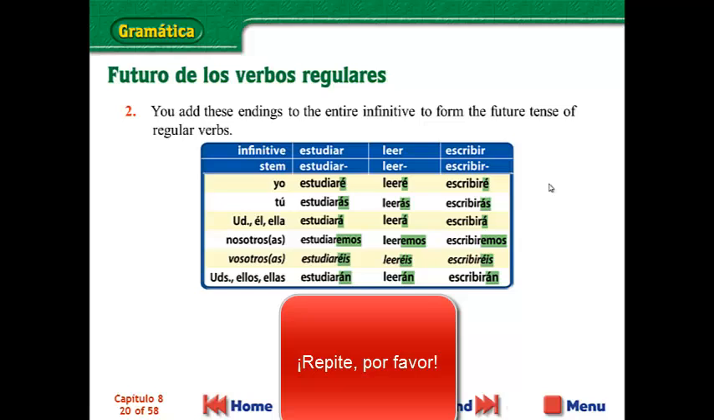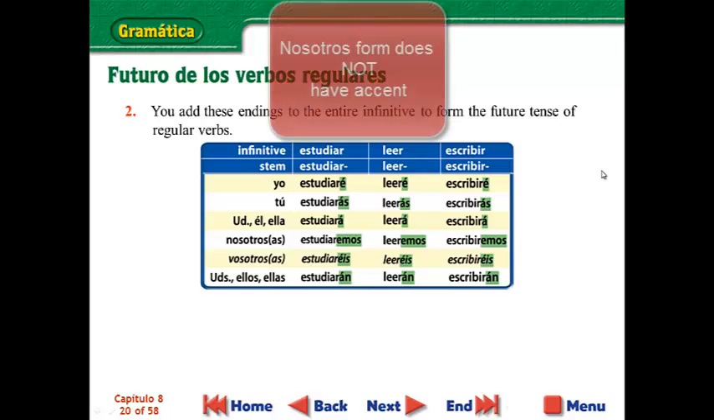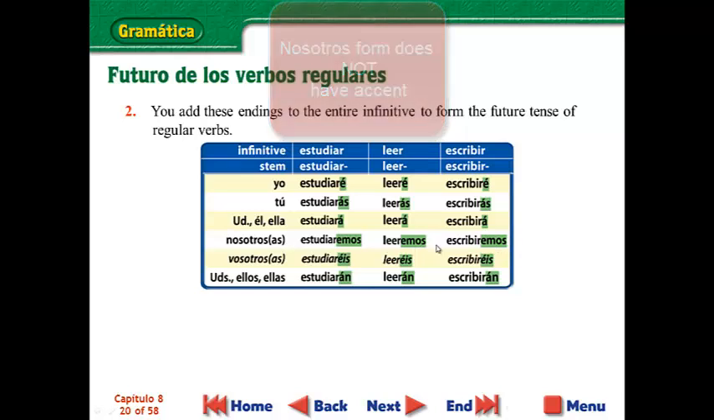Estudiaré, estudiarás, estudiará, estudiaremos, estudiaréis, estudiarán. So as long as you can remember that the only ending that does not have an accent is the nosotros form, you should be okay. The rest of them, they do have accents, so just keep that in mind.